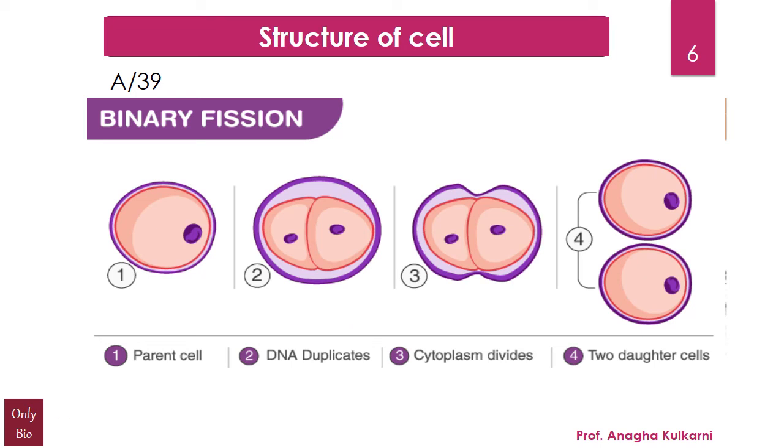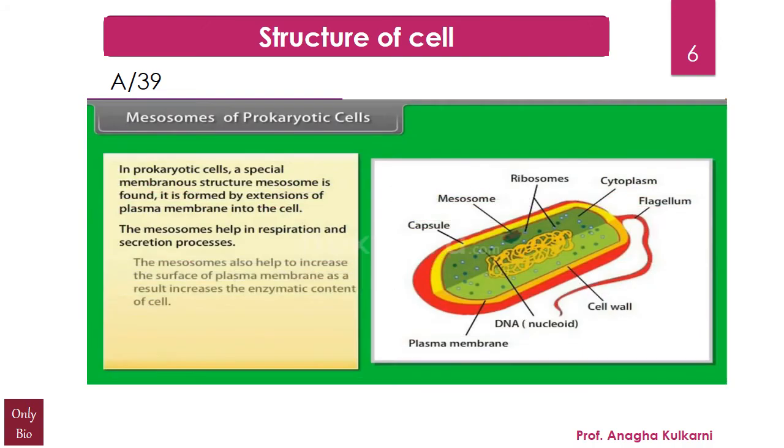Since in this particular process, one cell divides, that's the reason we use the word fission to form the two daughter cells. That's the reason it is called a binary fission, and this is a mode of duplication, or what you can say is cell division, in case of the prokaryotes.